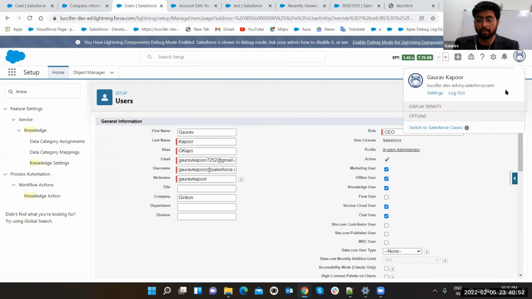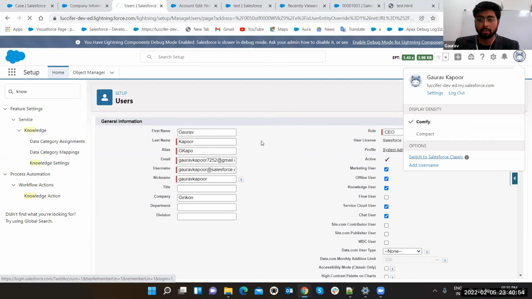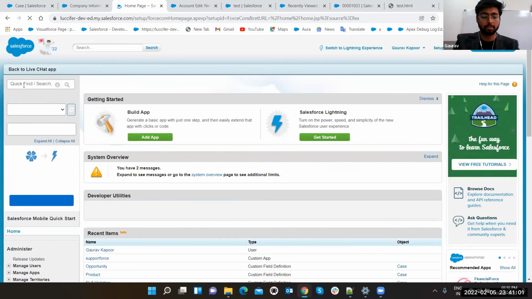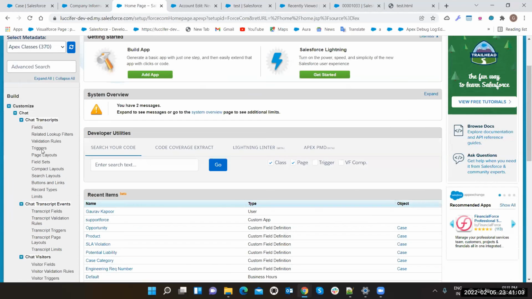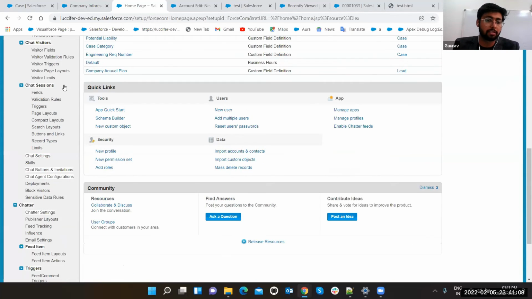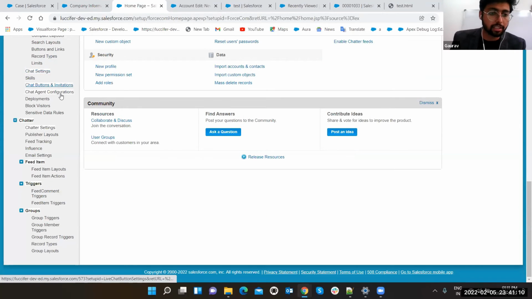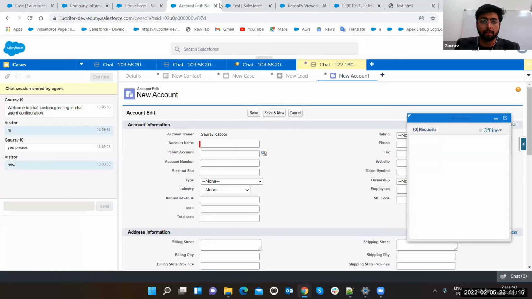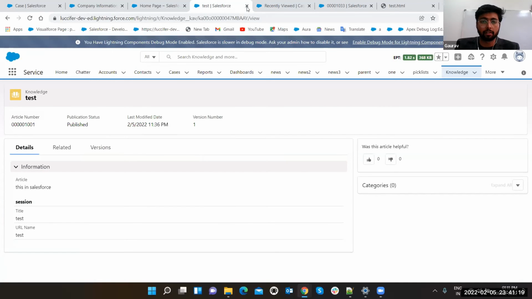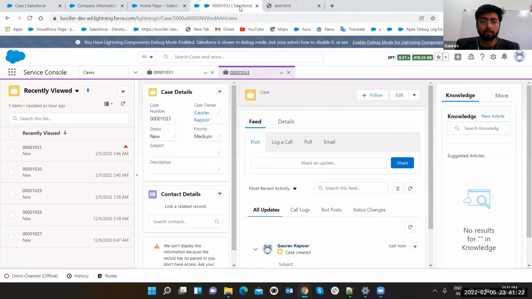And the main thing, guys, why I'm going to Classic, because live chat you can only set in the Classic. That's the limitation. So just type here chat. See, we are having chat settings, skills, chat buttons, invitations, chat agent configurations, and deployments. These are the main stuff which you want. Okay, so let's close this. This is service console, leave.